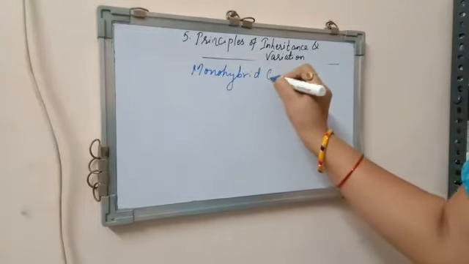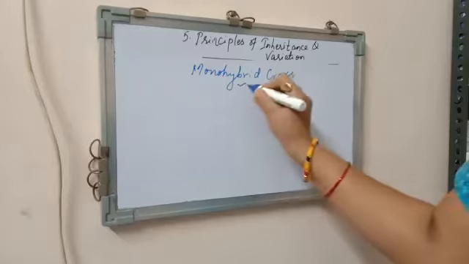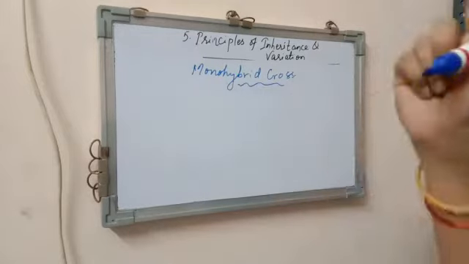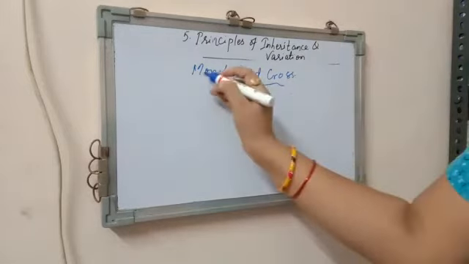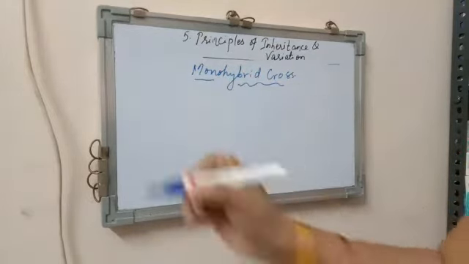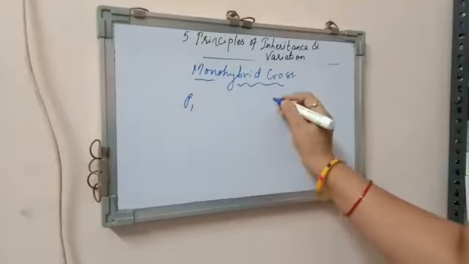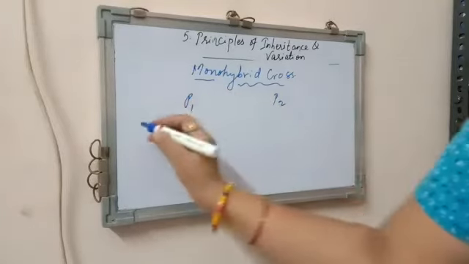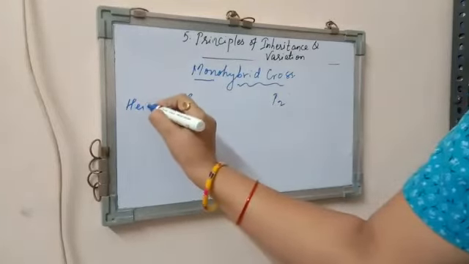What is this monohybrid cross? When we are crossing a single trait, that is a monohybrid cross. For example, I have taken parent 1 and parent 2, and the trait which I am using here is height.